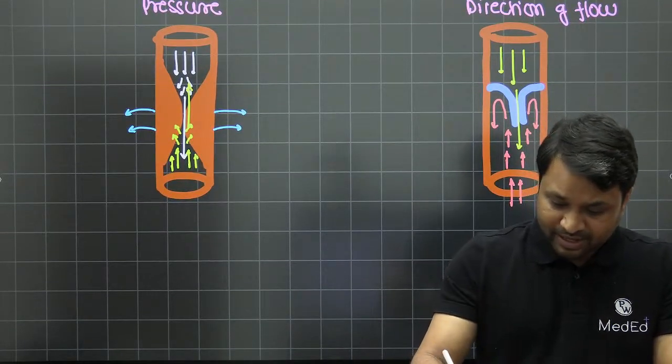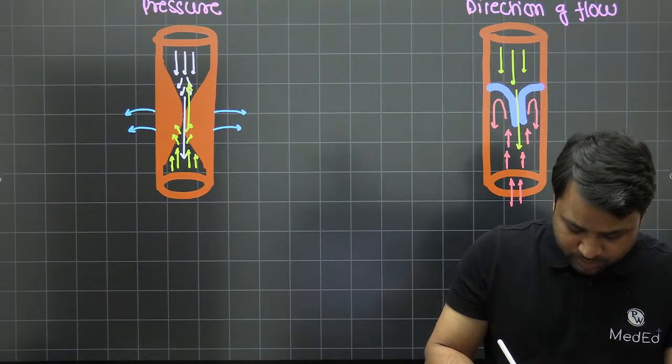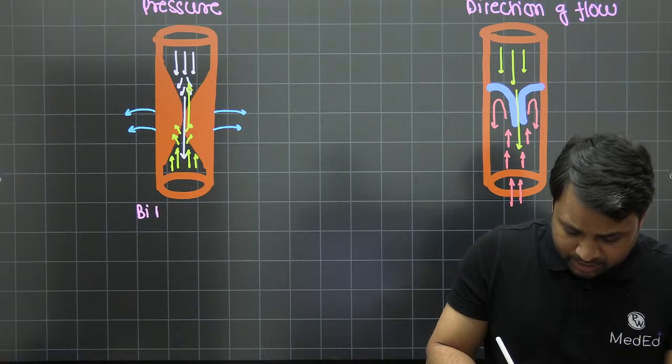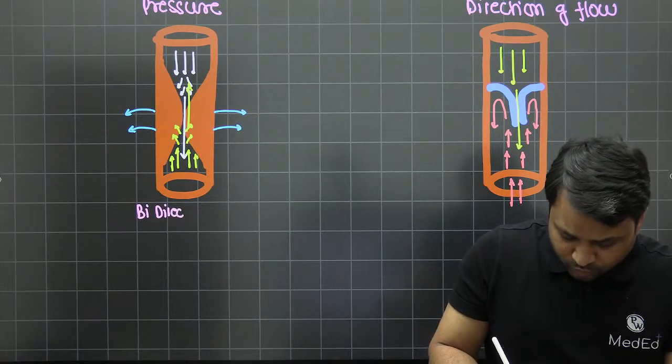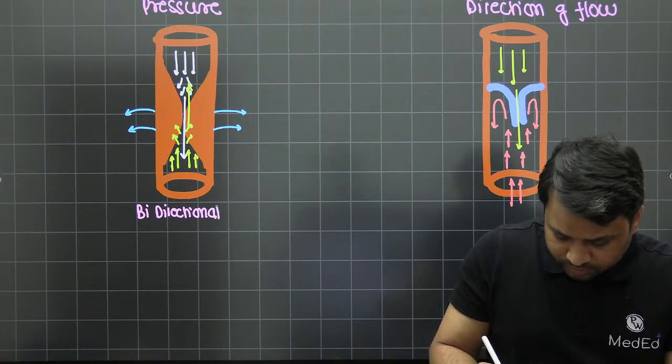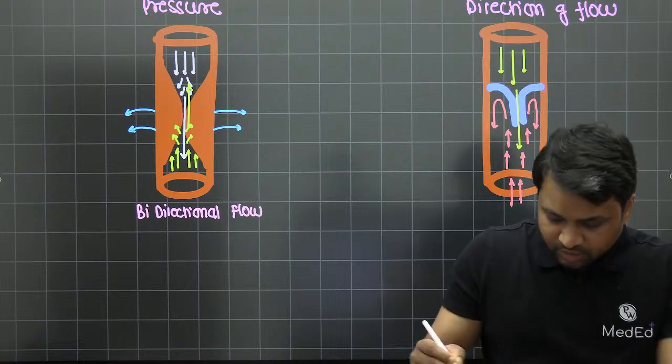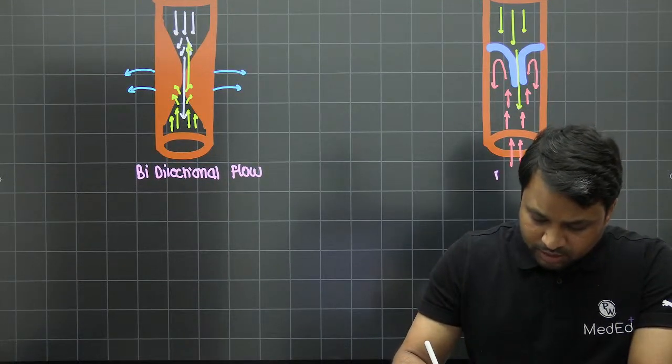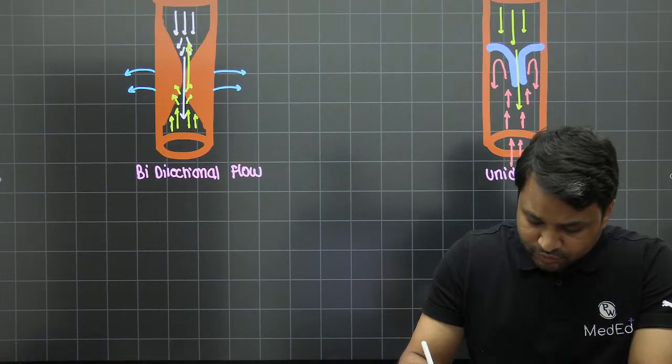Remember, sphincter will allow a bidirectional flow, whereas valves will allow a unidirectional flow.